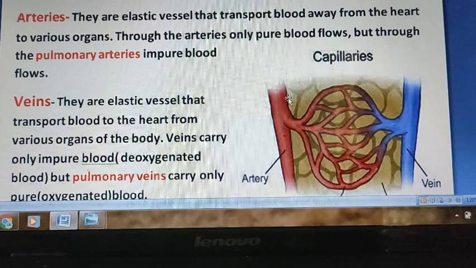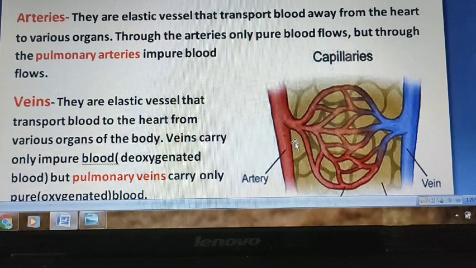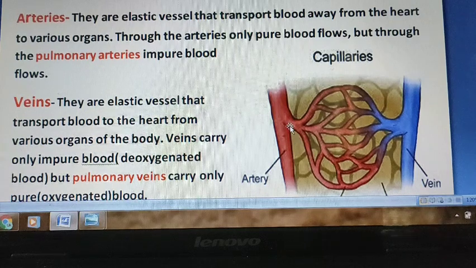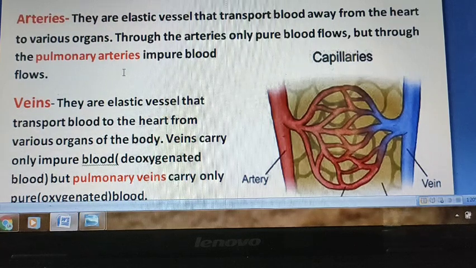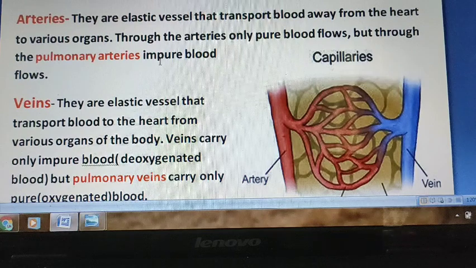One thing which is very important, it carries always oxygenated blood, pure blood it carries. Artery always carries oxygenated blood. It means pure blood from heart to the various organs, and one exception is there, that is pulmonary artery. Arteries always carry pure blood except pulmonary arteries which always carry impure blood,